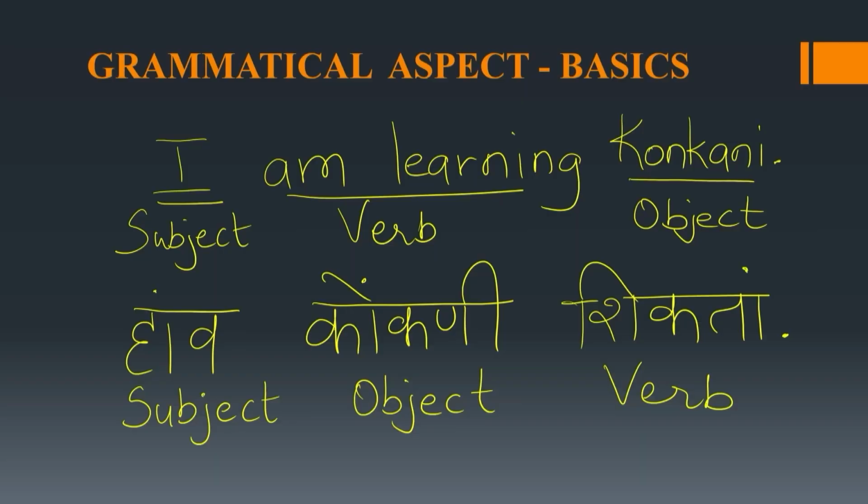Last time we saw that Konkani follows subject, object and verb, karta, karma, kriyapad. So we took an example. I am learning Konkani. This is an English sentence which follows subject, verb, and object, whereas in Konkani it would be how Konkani shikta. So it would be how, which is subject, Konkani is object, shikta is the verb. How Konkani shikta. In most of the cases, Konkani sentences end with verb.